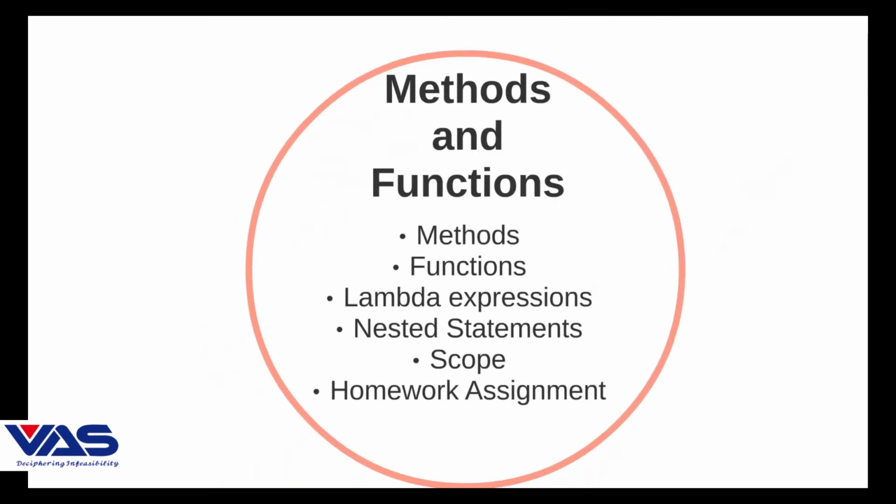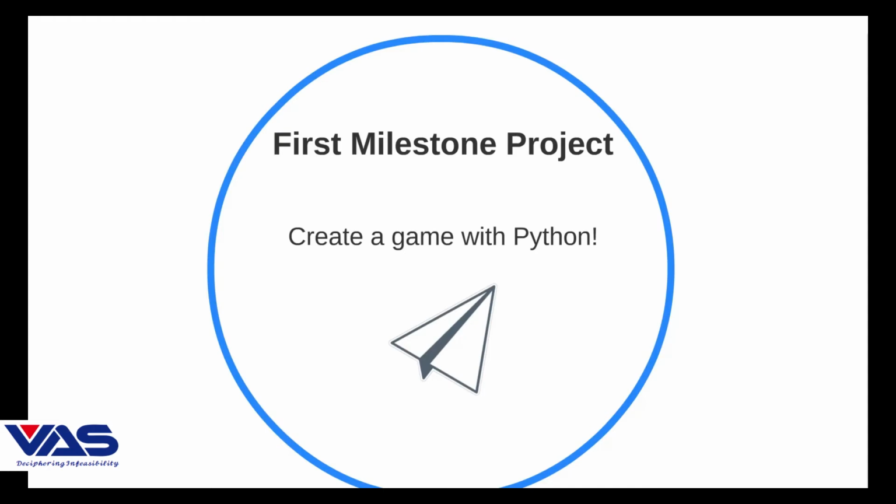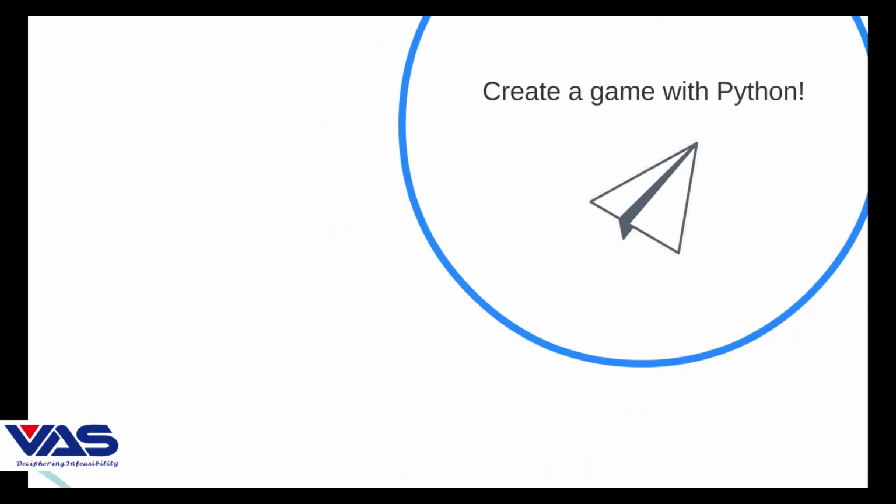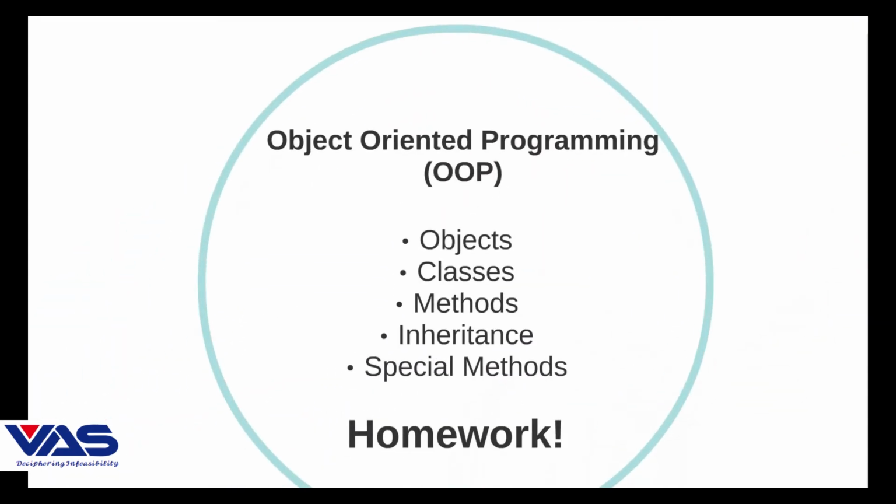And in the next module, we have methods and functions. We'll use lambda expressions, nested statements, and scopes, and there will be a homework assignment for you all. Till now, after learning all this, you have completed your first milestone and you are going to create a game with Python. Now we have object-oriented programming, commonly known as OOP. We will cover objects, classes, methods, inheritance, and special methods. And there is also going to be homework for you all.